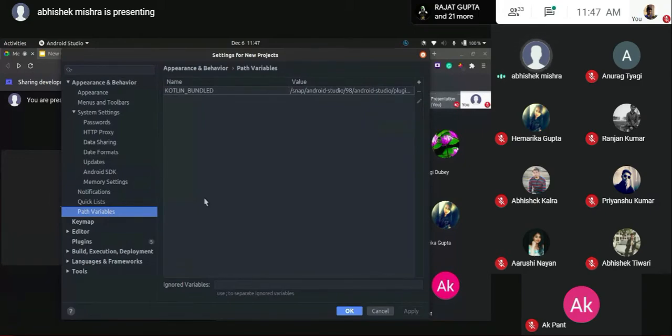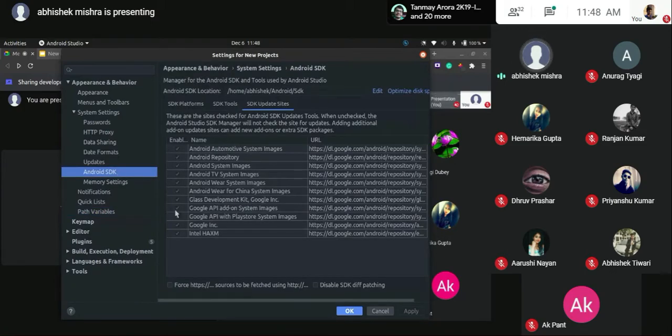Now coming to that. Since you are installing the SDK, it will automatically do the work of path variables for you. Now this is a thing in Windows, which every one of you might be aware of. If you install a new software and do not add it to path, your system is not aware of that software. For example, if you have installed VLC and have not added it to path, and you write VLC in your terminal, it won't open VLC for you. It's quite obvious your system is not aware of what VLC is. That is why we need the path variable. It sets it up automatically for you.